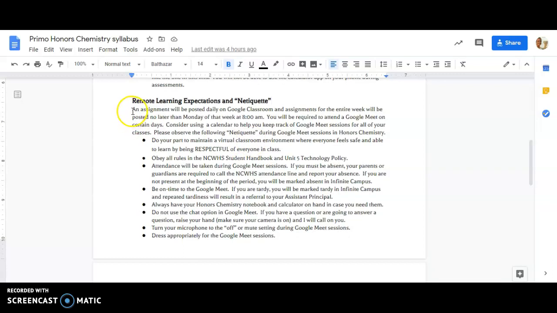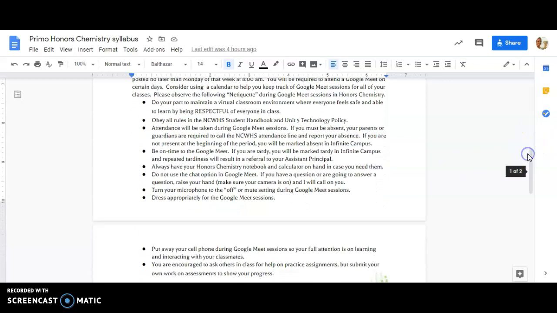I'll just read through this with you. An assignment will be posted daily on Google Classroom, and assignments for the entire week will be posted no later than Monday of that week at 8 a.m. You will be required to attend a Google Meet on certain days. Consider using a calendar to help you keep track of Google Meet sessions for all of your classes. Please observe the following netiquette during Google Meet sessions in Honors Chem. Do your part to maintain a virtual classroom environment where everyone feels safe and able to learn by being respectful. Obey all rules in the NCWHS Student Handbook and Unit 5 Technology Policy. Attendance will be taken during Google Meet sessions.